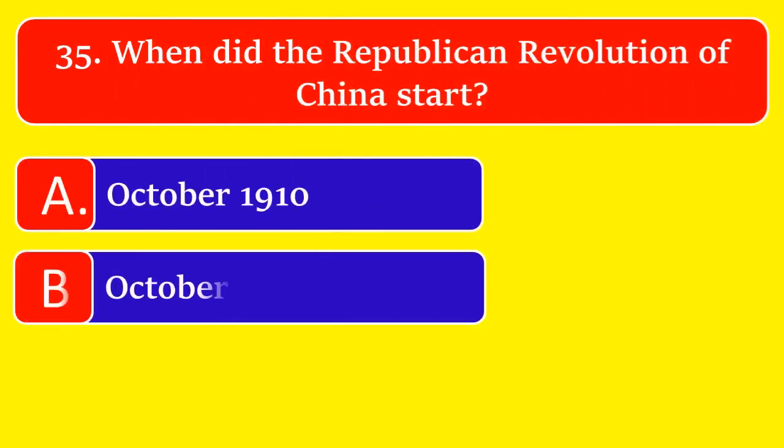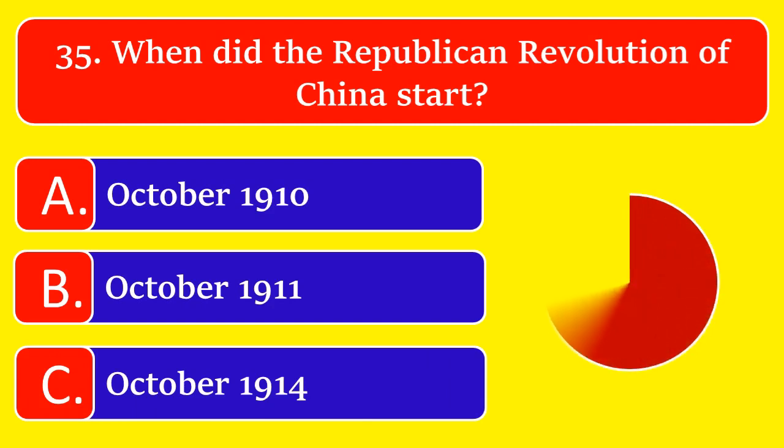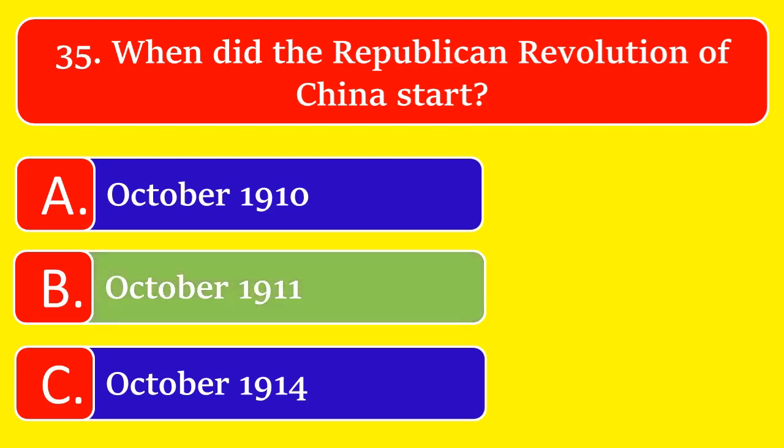When did the Republican Revolution of China start? Option A October 1910, option B October 1911, or option C October 1914. The great answer is option B October 1911.